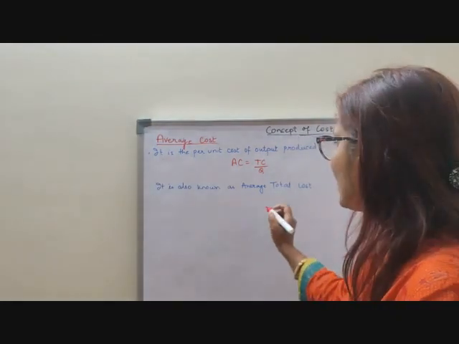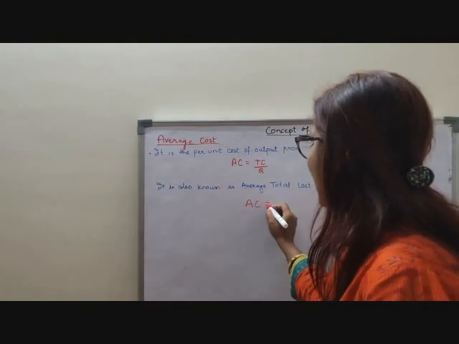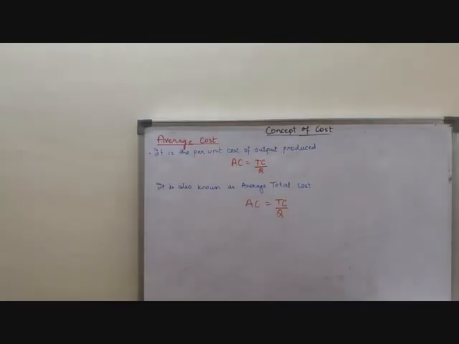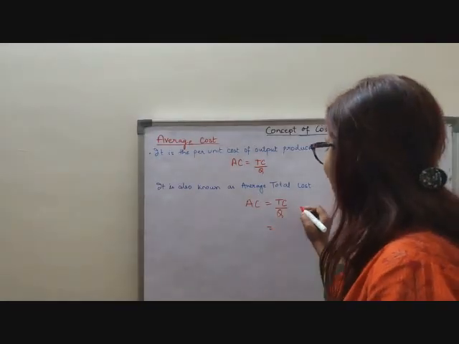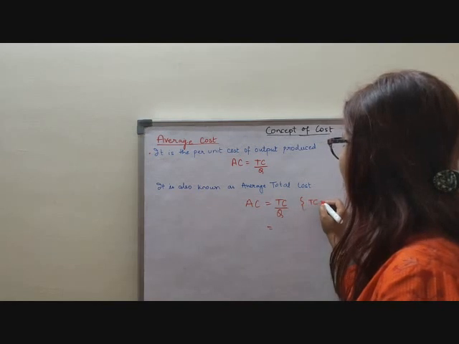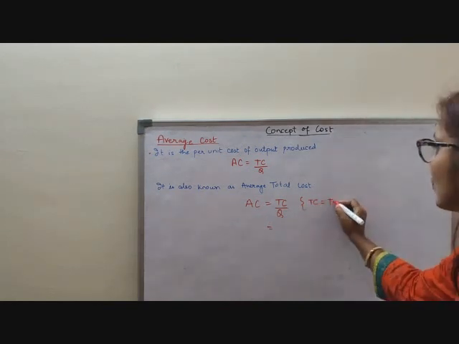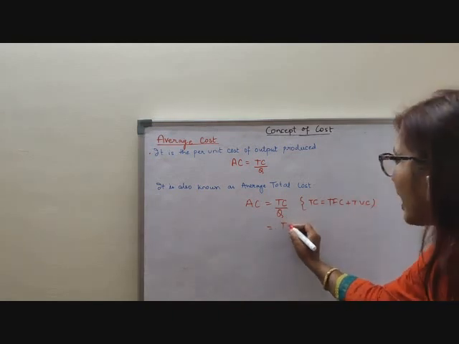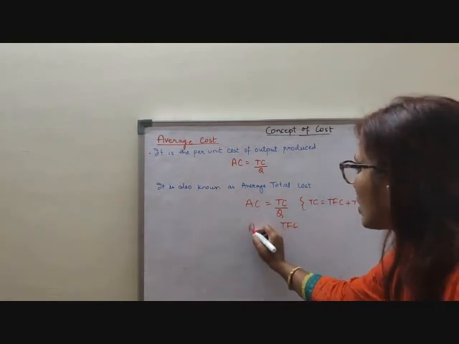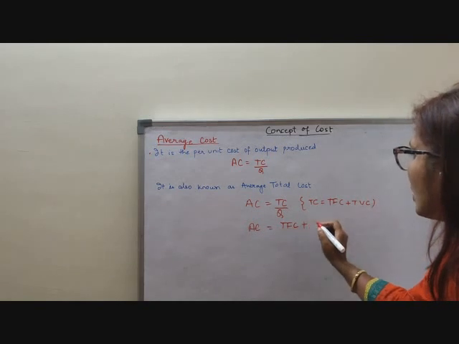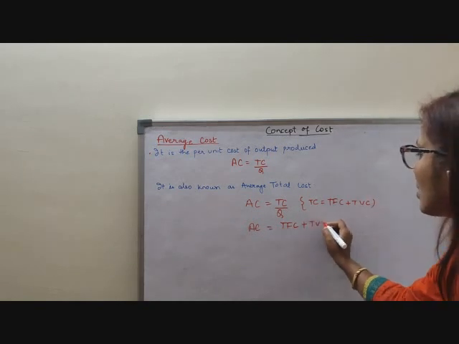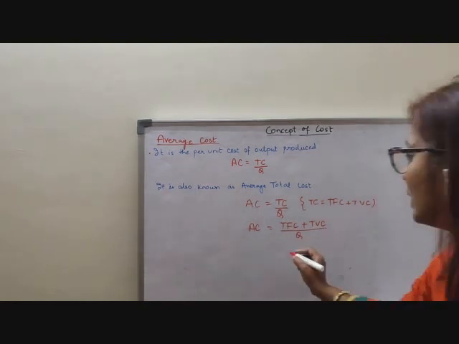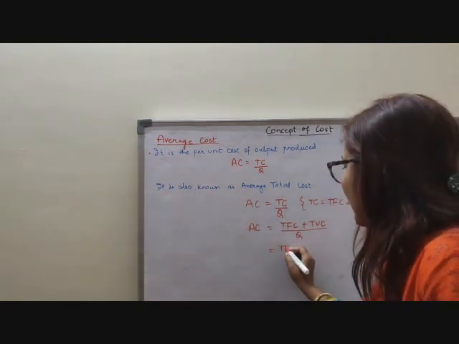Now children, average cost in the short run is the summation of the average fixed cost and the average variable cost. We write it this way: average cost is equal to total cost by quantity of output produced. Now, total cost can be written as TFC plus TVC. So, I can write average cost is equal to total fixed cost plus total variable cost by the number of outputs produced. We can also write it this way.